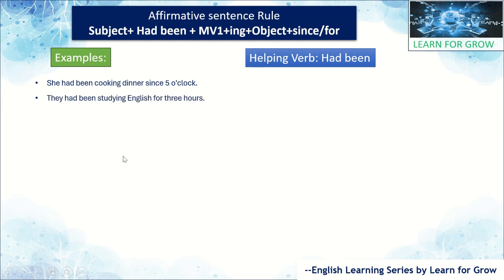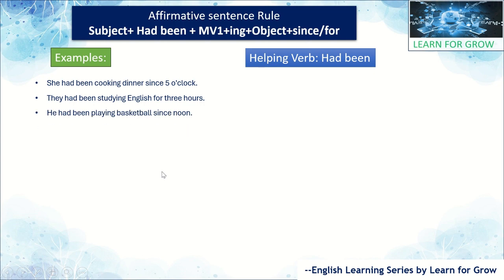Like that, we have another example: they had been studying English for 3 hours. Let's see here. They is the subject, had been is the helping verb, study is the main verb form 1. At the end of the main verb we place ing, studying, which means the action was continuing, and English is the object, for 3 hours. Now I will read the examples. Just correlate them with the formula and understand.